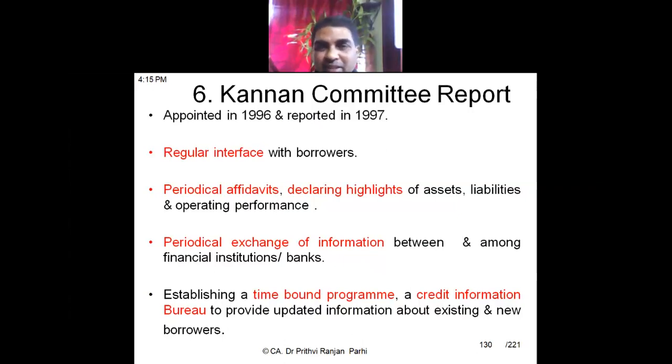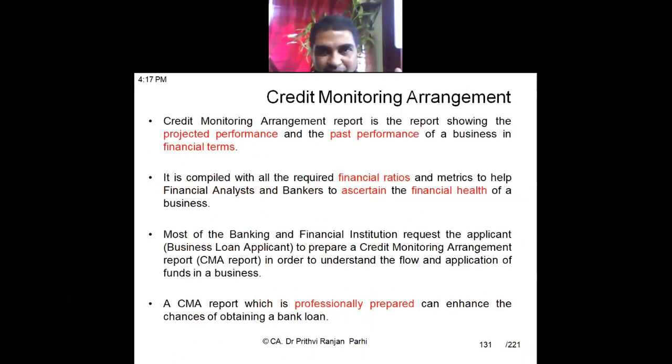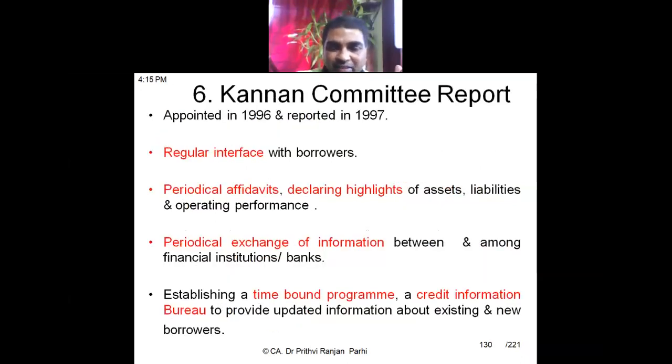Suppose someone is a habitual defaulter, so information should be available with the bank that this person willfully makes default, so that credit should not be sanctioned. This kind of information should be made available to the bank. Okay, so these are the various committees which have suggested improvements in our banking system.